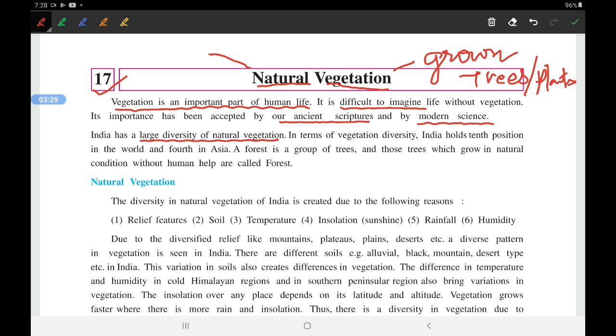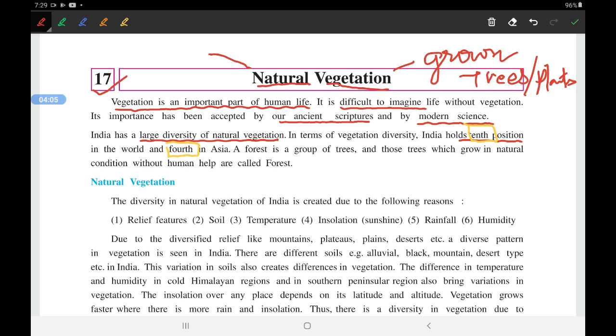In terms of vegetation diversity, India stands 10th. Remember this. India stands in 10th position in the world and 4th in Asia. Remember these two numbers: 10th in the world in terms of vegetation, meaning in terms of the number and varieties of trees, and at the same time 4th in Asia.